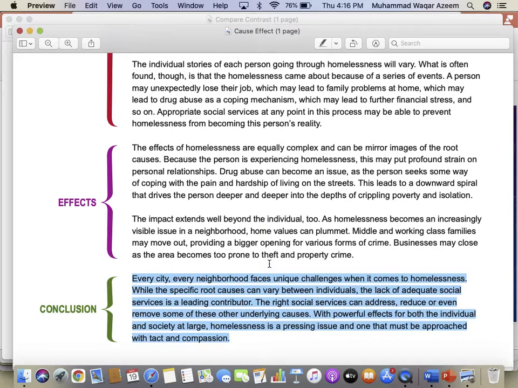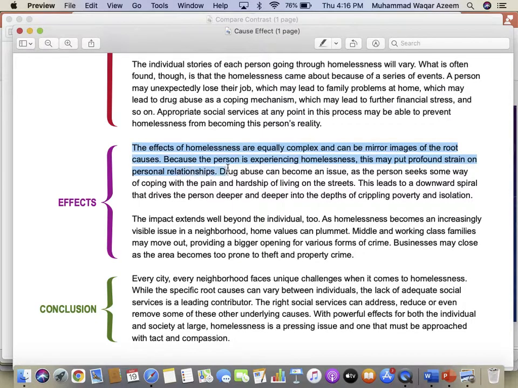Now I want you to point out any one word of causation in just these three lines or two sentences. What is the word of causation here? Homelessness. The word of causation, no, it's not homelessness.